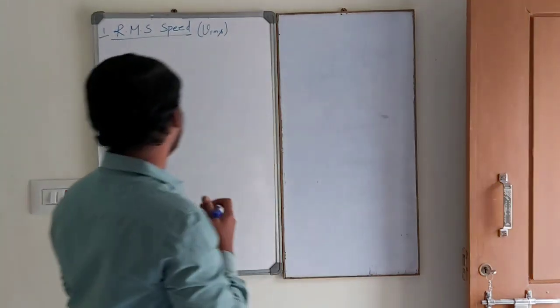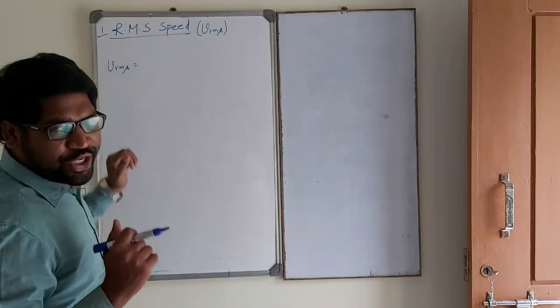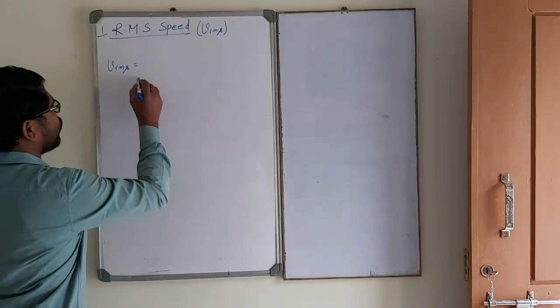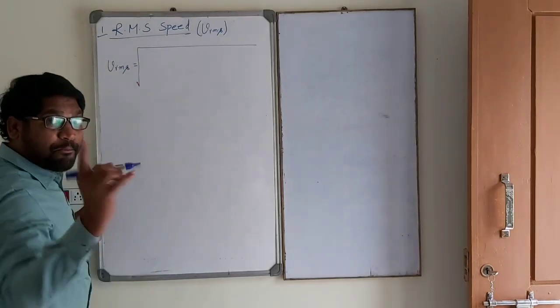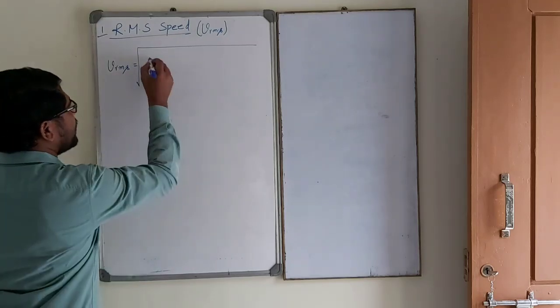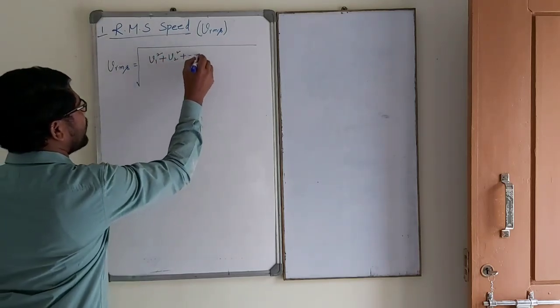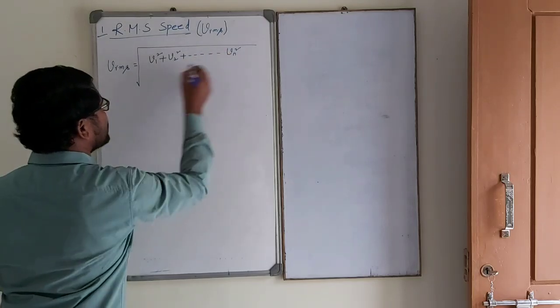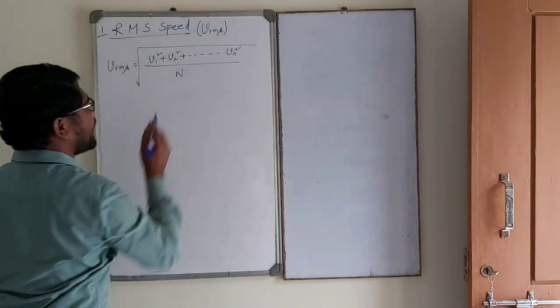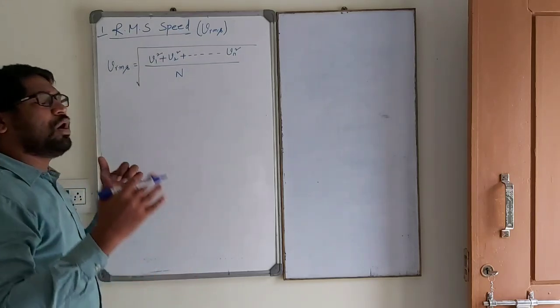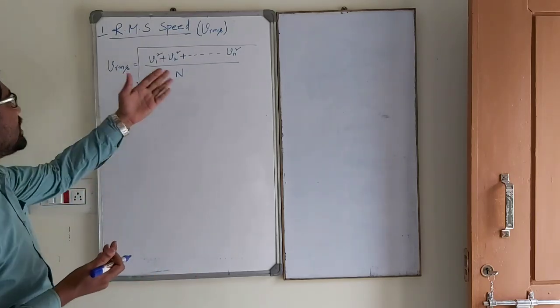See carefully. So according to the definition, RMS speed of gas molecules inside a cylinder is defined as the square root of mean square of V1 square, V2 square, V3 square, up to Vn square, that is the mean square of all molecules. That is VRMS.